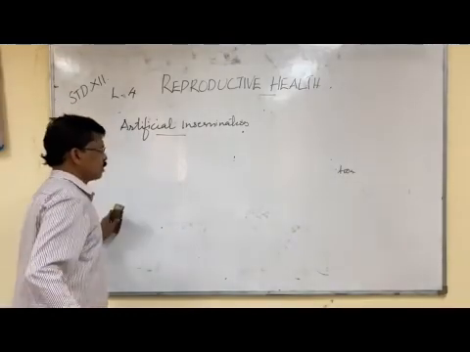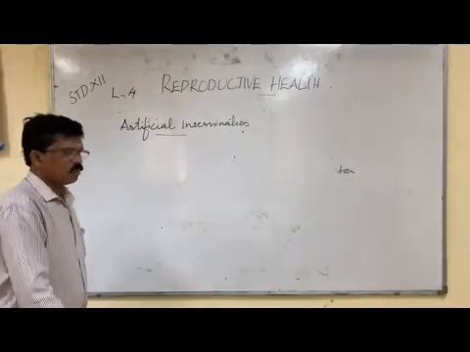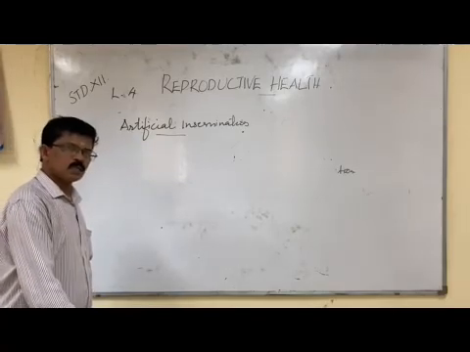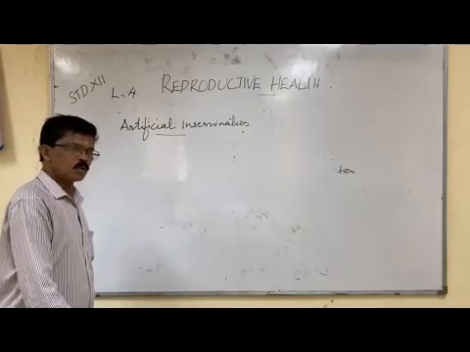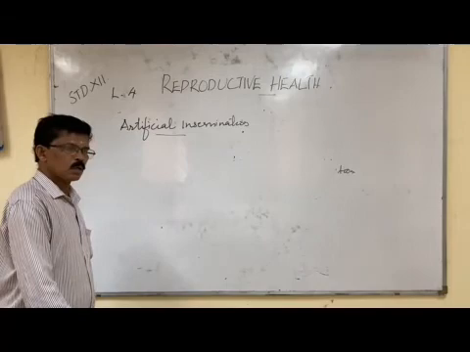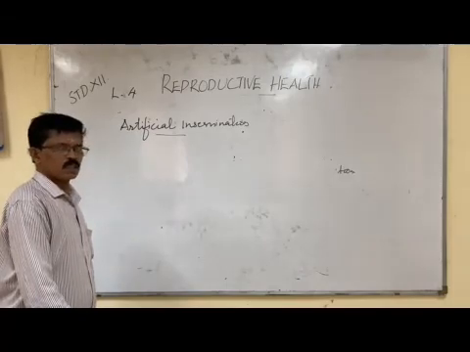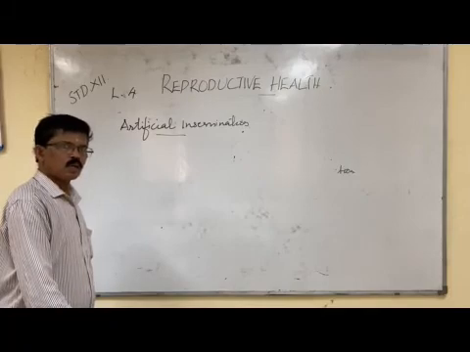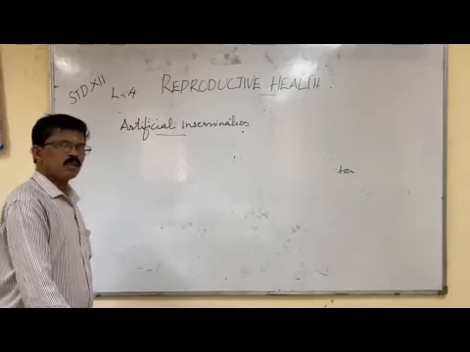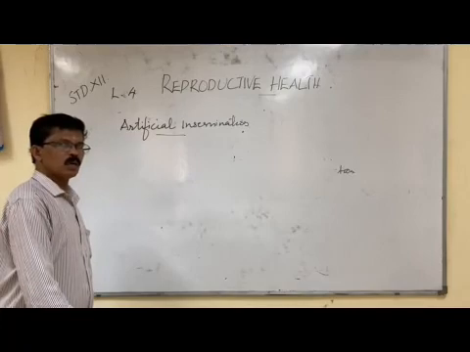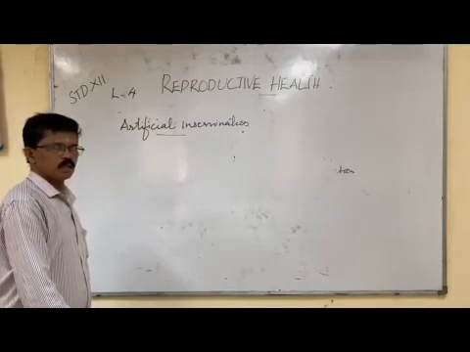This artificial insemination is effected when the male partner is unable to inseminate or the sperm count is less. In such a case, the sperm collected from the donor is allowed to fertilize the egg in the mother's body. That is called artificial insemination.